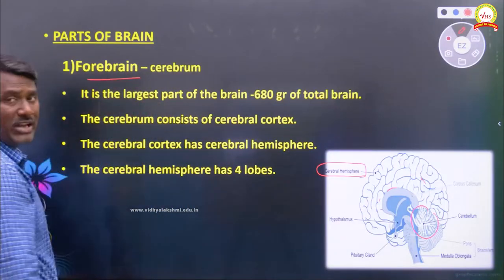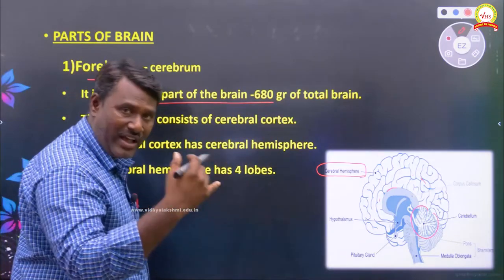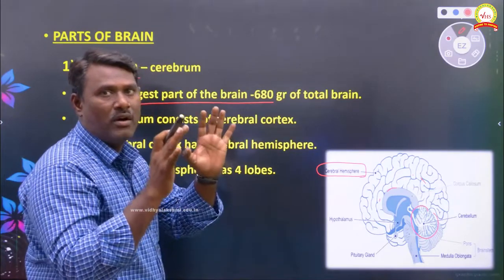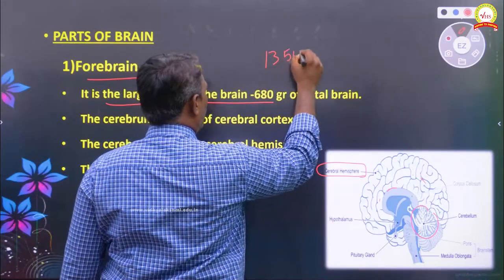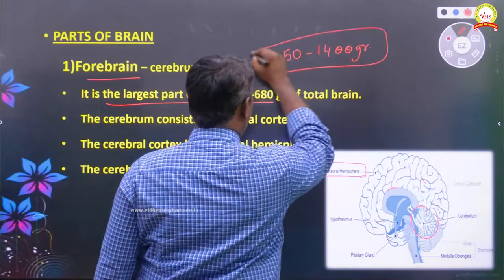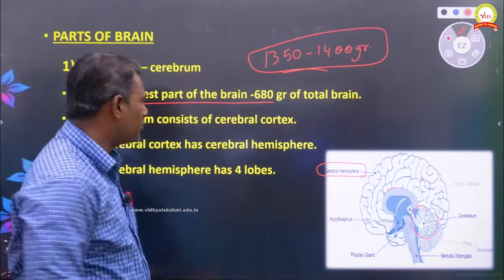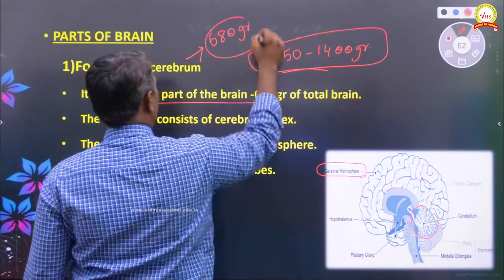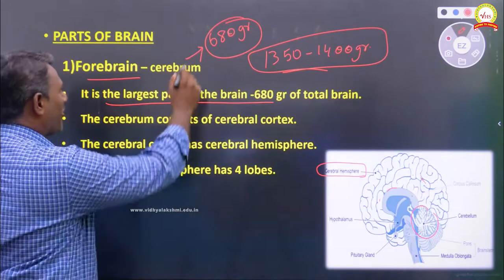When we observe the forebrain, the cerebrum, a very important characteristic feature is that it is the largest part of the brain. Earlier, about five minutes before, we discussed that the average total weight of the brain is 1350 to 1400 grams. Out of this, the cerebrum alone occupies 680 grams. Very important. So it is the largest part of the brain.